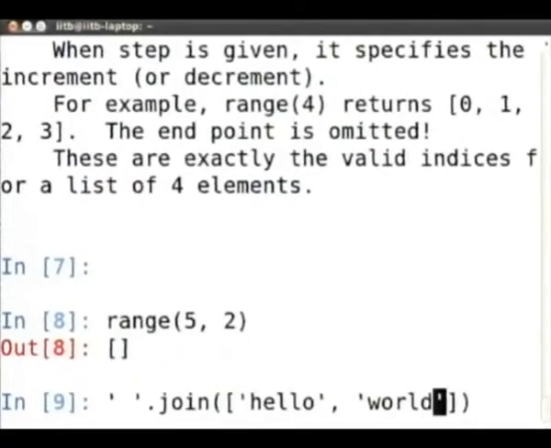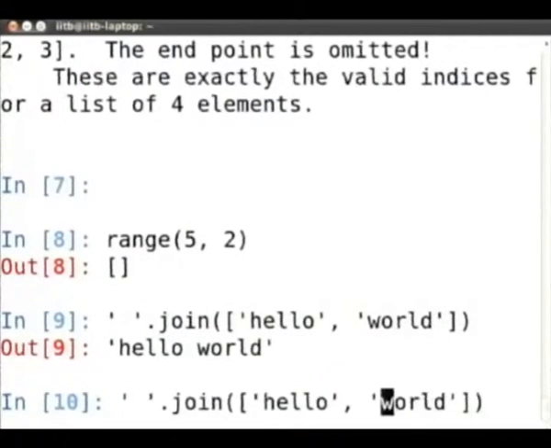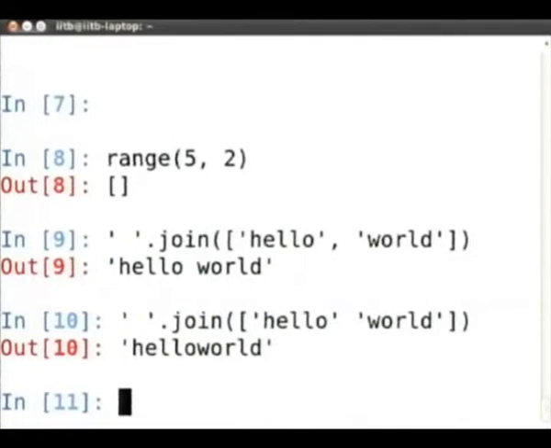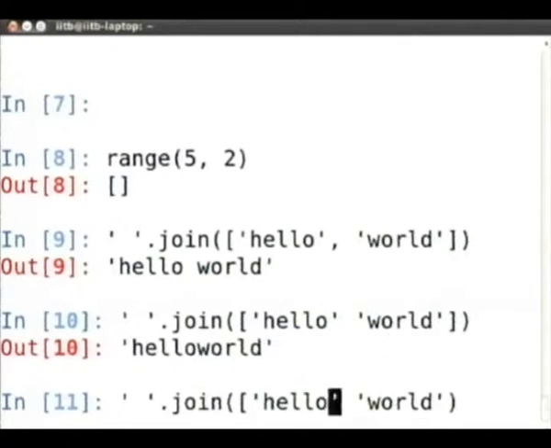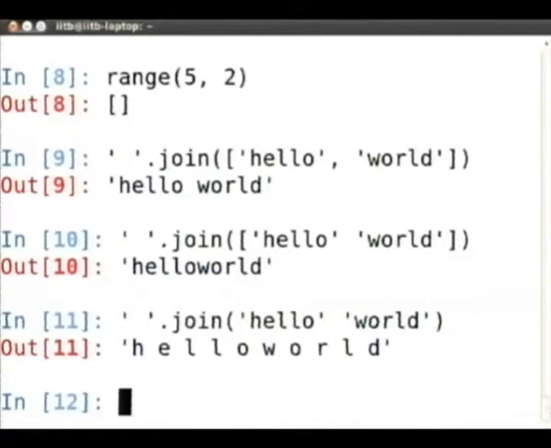For example, if I have hello world, if you look at the shell, I have space here, join hello, comma, world, has 2 words in the list, I get this. But if I forget this comma, that also will not work. But if I put this, I will get this. So maybe you missed a bracket or a space or a comma or something like that. Okay, there are some in-person questions. I will take them now.